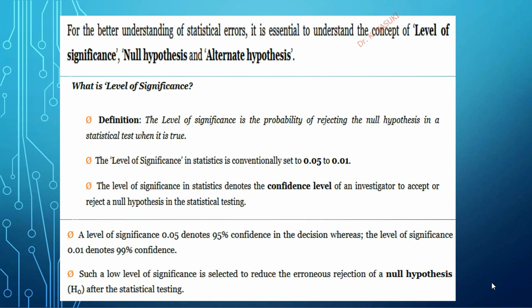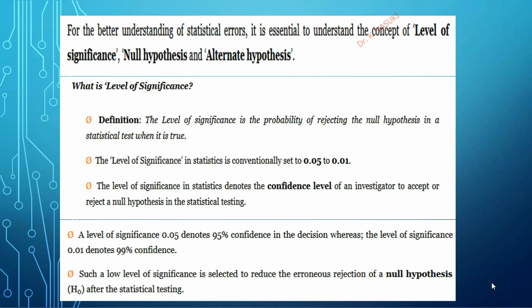A level of significance of 0.05 denotes 95% confidence in the decision, because level of significance is otherwise called confidence level. Whereas the level of significance 0.01 denotes 99% confidence. Such a low level of significance is selected to reduce the erroneous rejection of a null hypothesis.